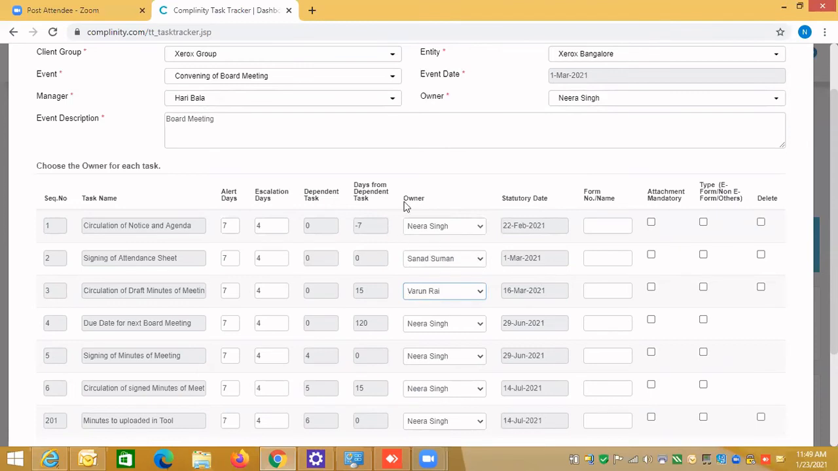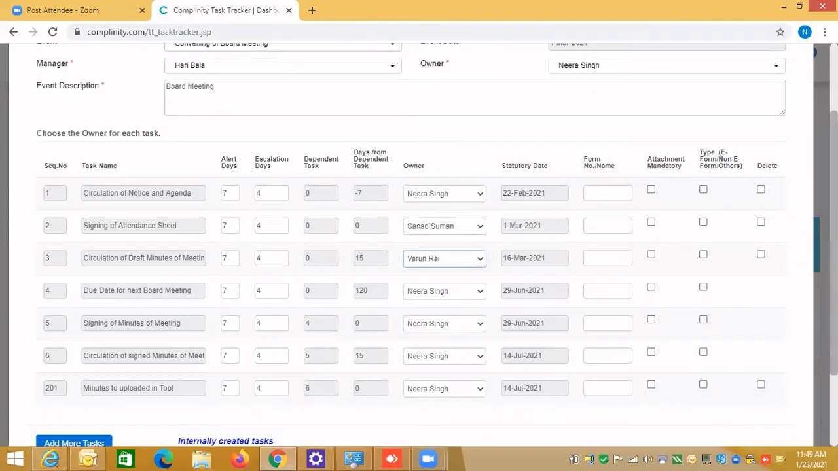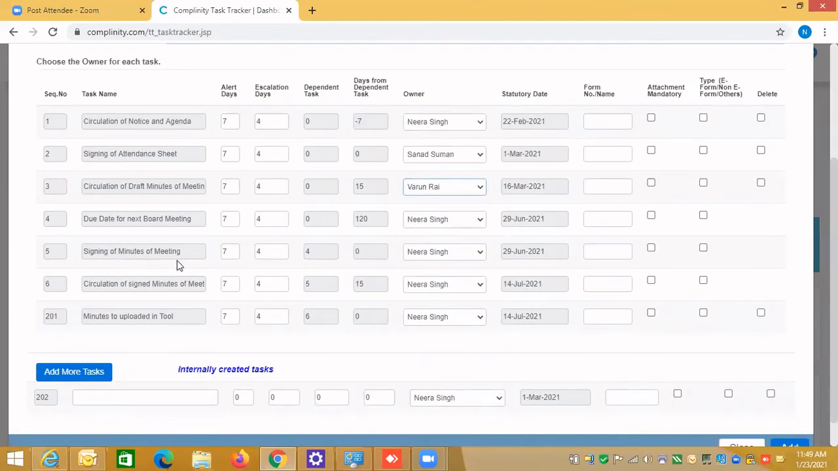So that way, and what is the meaning of the dependent task? I think you all must be familiar. You cannot do the signing of minutes before having the board meeting. So it means the 5th task is depending on the 4th task. So the date will be calculated based on the 4th task plus number of days. You see, days from the dependent task means this last 201 task is dependent on the 6th task, and the 6th task is dependent on the 5th task. So unless the 5th task is done, the 6th cannot be done.